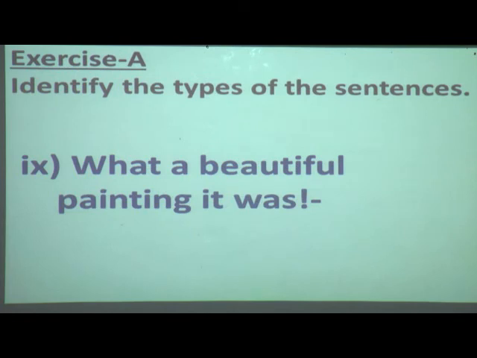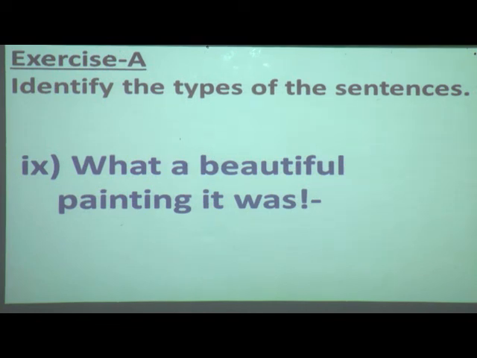What a beautiful painting it was. Now, here a question will come in your mind, because it is "what a beautiful painting it was." What is what? Like a question. But if you see that this sentence ends with the exclamation mark, you will get confused.